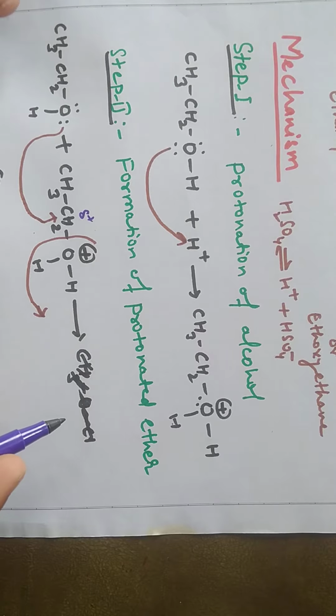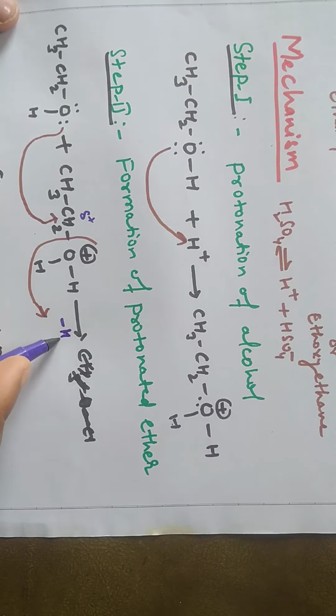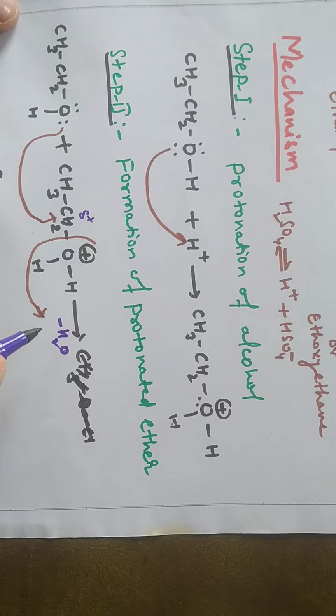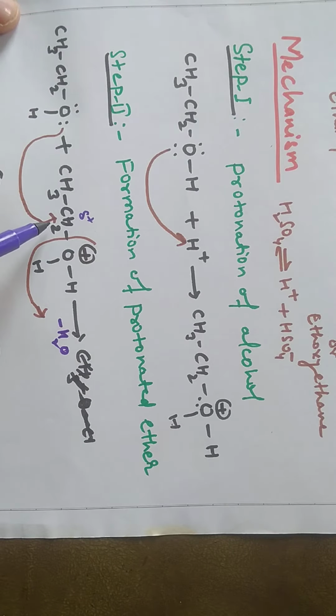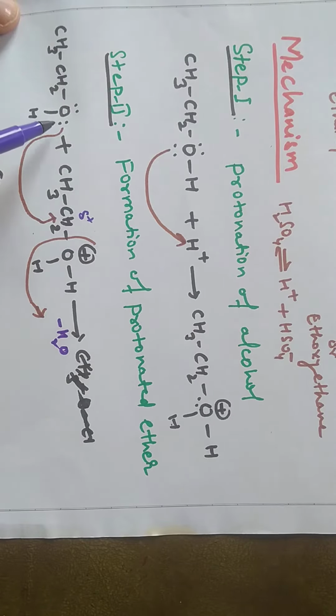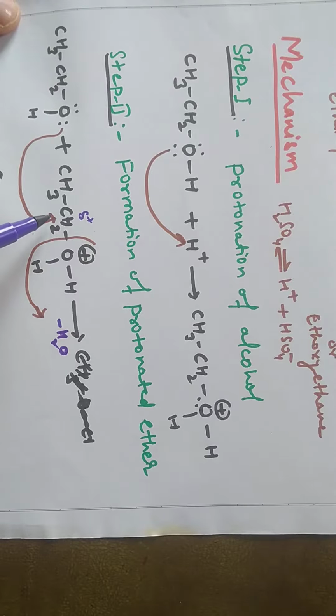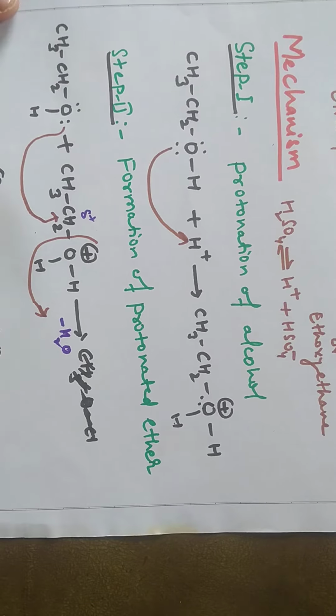So minus H2O, water is eliminated, and meanwhile the oxygen of the second ethanol attacks this carbon atom, the positive center, since it is electron rich. So nucleophilic attack occurs here, and ultimately a species is formed.